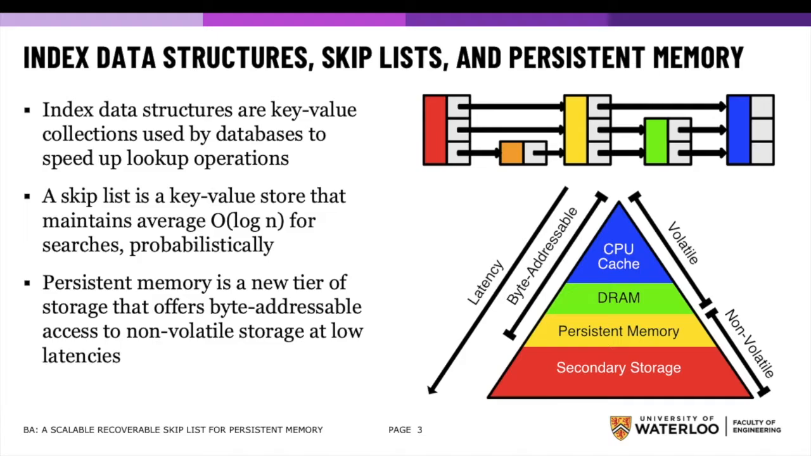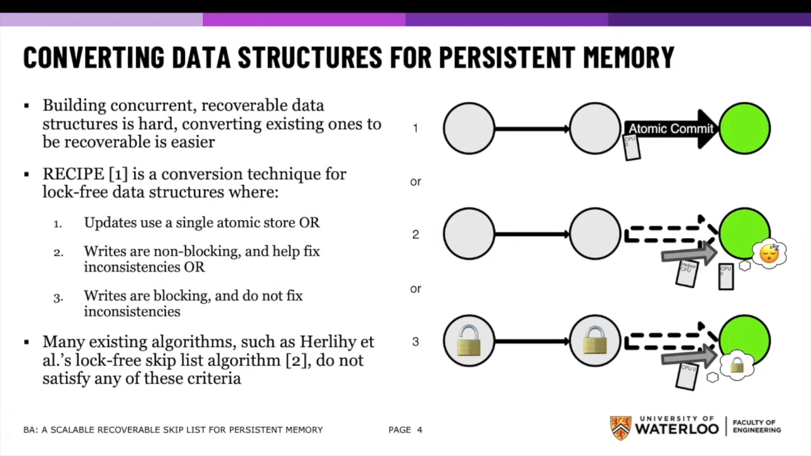Now, if the CPU is halfway through performing an operation when a crash happens, upon recovery the data structure may be in an inconsistent state. As a result, recoverable data structures have to be made to return to a consistent state after recovery. Building new data structures to do this is difficult, so one way to go about it is to convert existing